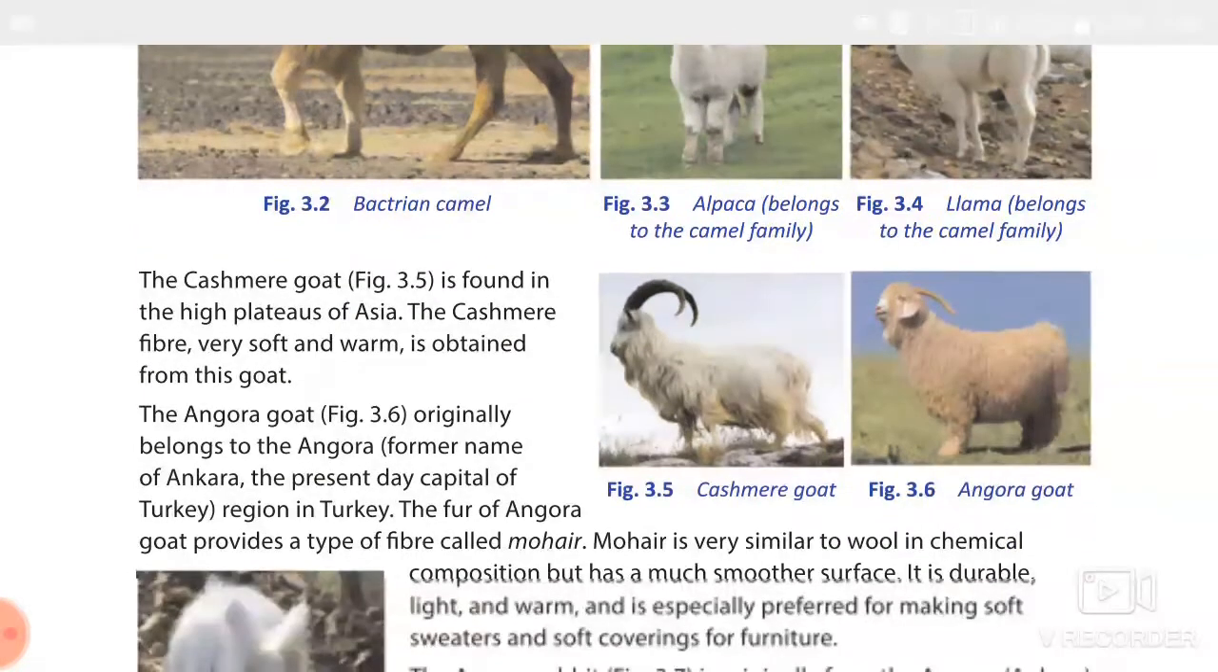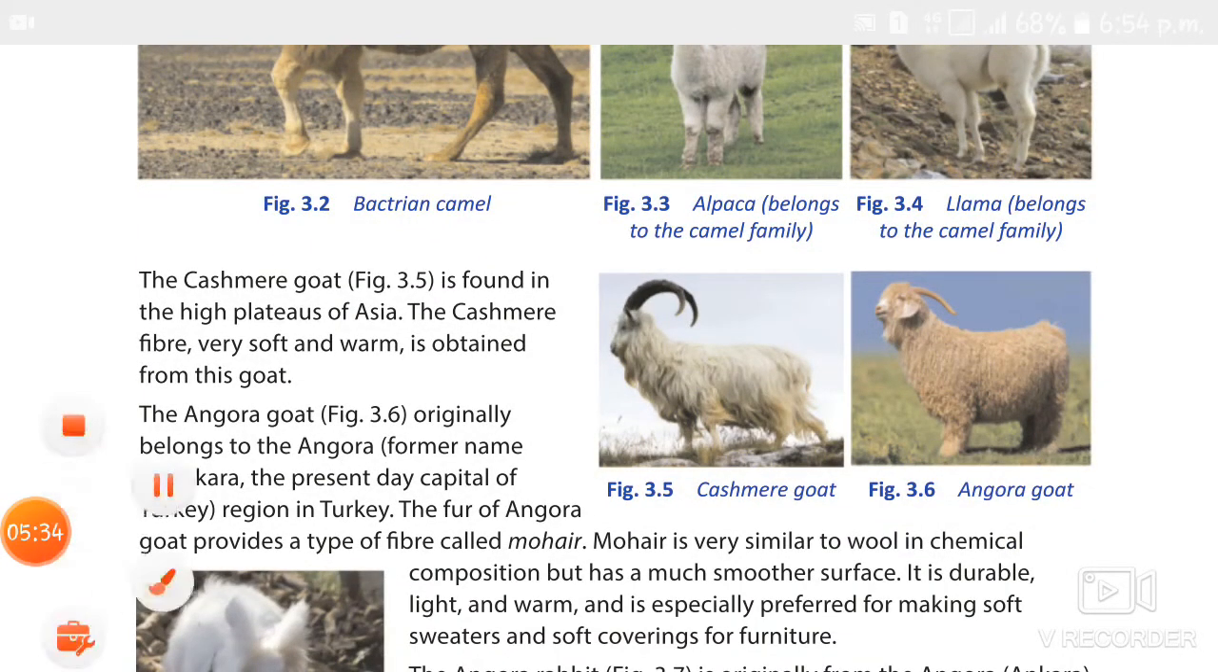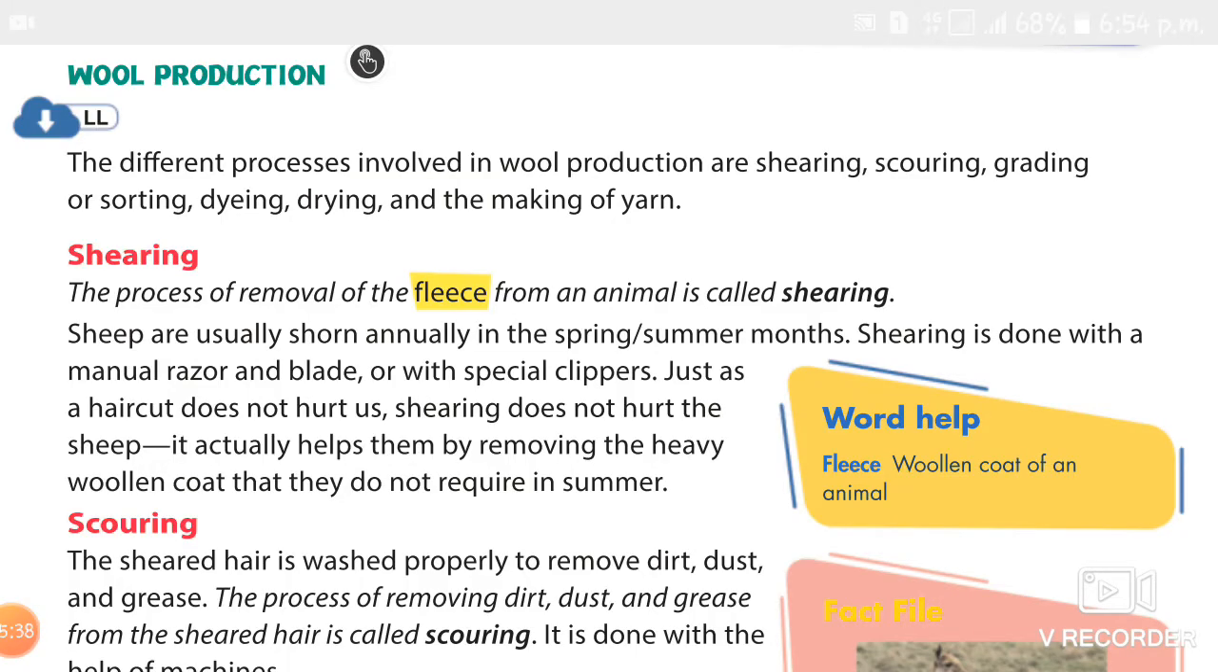Today we are going to study the lesson topic wool production. Most of the wool in the market is made from the fleece of sheep. Wool is a renewable resource, as the same sheep can grow new fleece and provide us wool for 5 to 6 years.